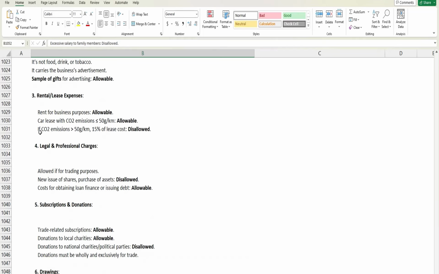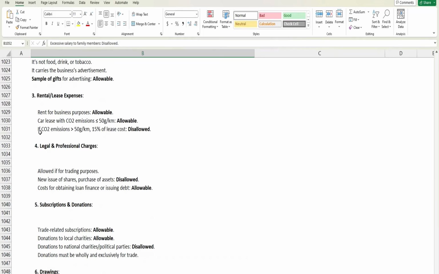If it comes to a leased car whose CO2 emission is less than 50 grams per kilometer, then the whole amount paid as lease is allowable. But if it exceeds 50 grams per kilometer, then 15% of the lease cost is disallowed. It means the remaining 85% will be allowable. All right.